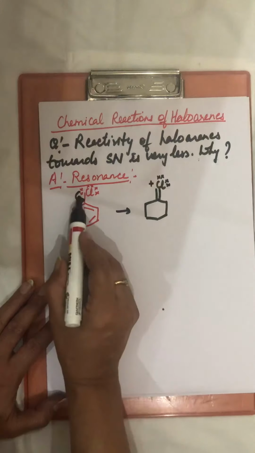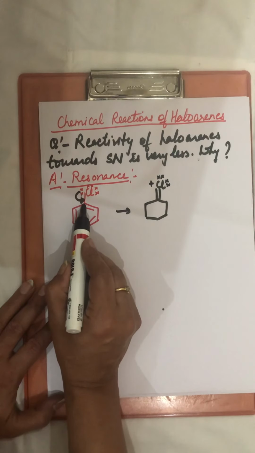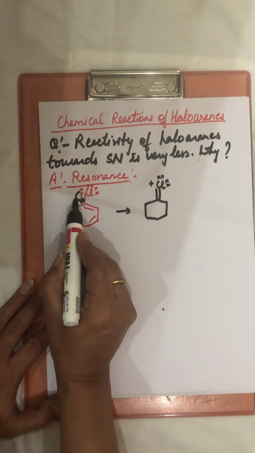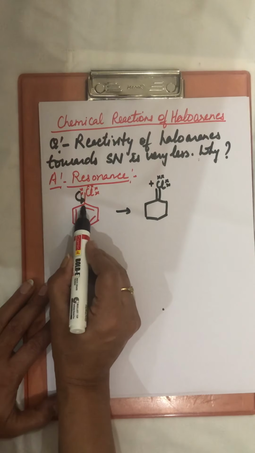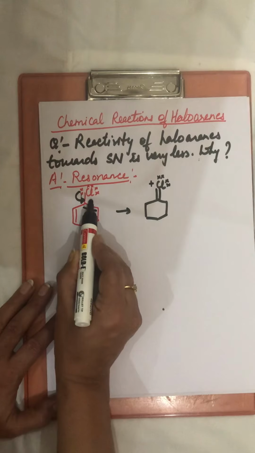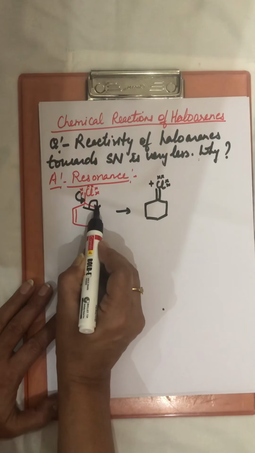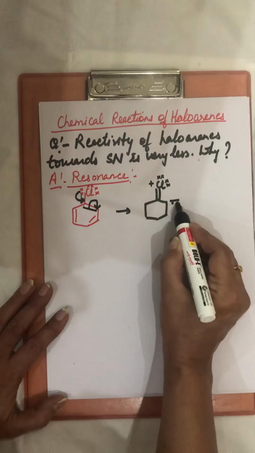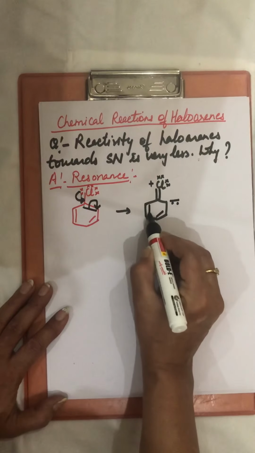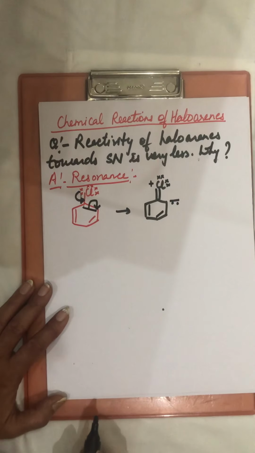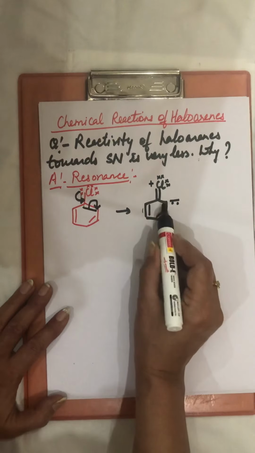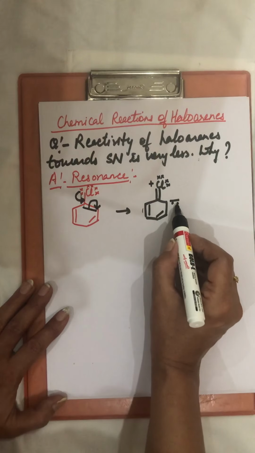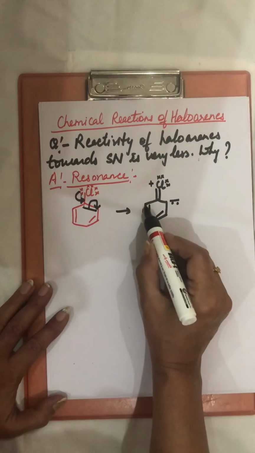But if we have a double bond here, this carbon will have 5 valency, which is not possible. So when this electron is moving here, at the same time this double bond from here will come out on this carbon as a negative charge. So this will happen in the first step. Now since benzene is an electron rich molecule, the electrons which are coming on the carbon here will spread over the entire benzene ring.